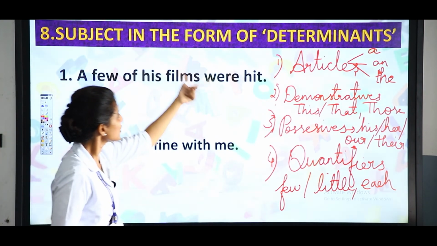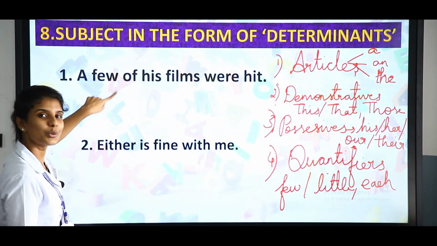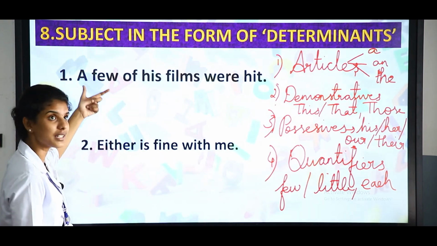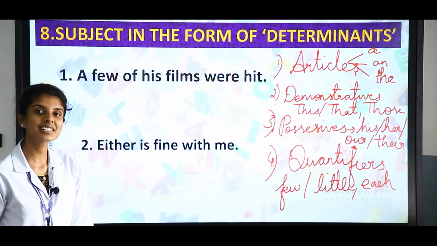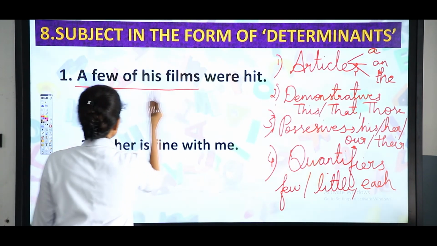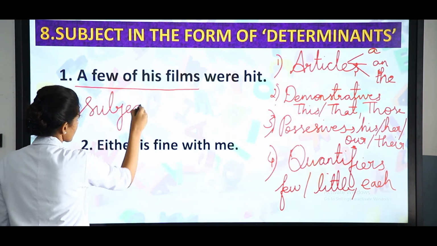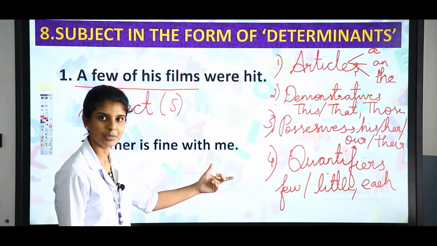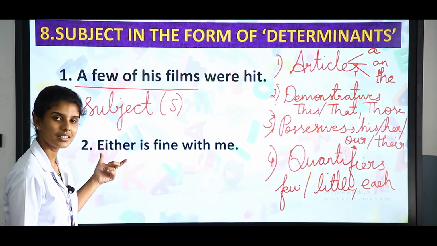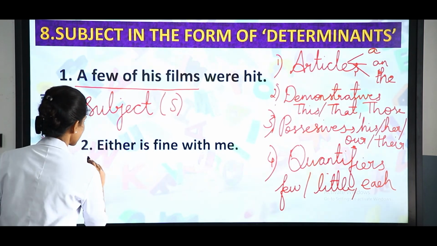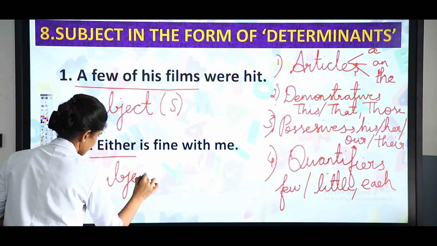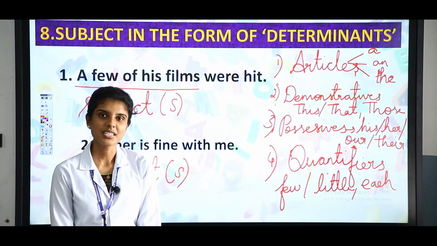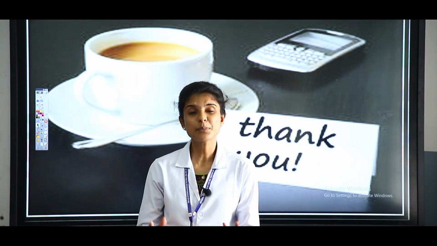A few of his films were hit. So, here few is considered as determinant. So, few comes under quantifier. So, it is considered as a determinant. So, a few of his films is subject. Okay. So, the second sentence is either is fine with me. So, here either comes under quantifier. So, either is considered as a subject. So, this is all about the subject in the form of determinants. Clear? So, this is all about the subject in a sentence pattern.